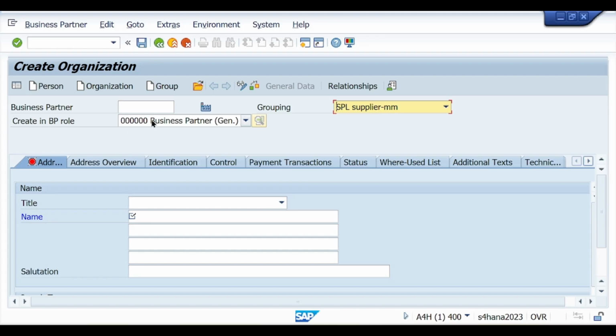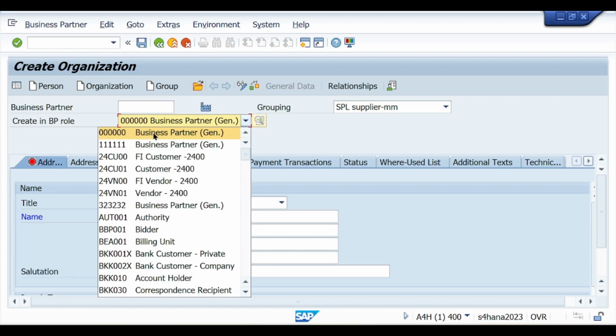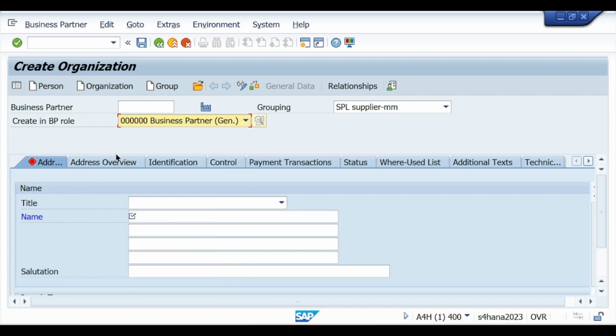So create BP first role, six times 0, this is for general data. General data means common data like business partner name, their communication details, address, language, that we have to enter. Now first select what we have configured, company title.